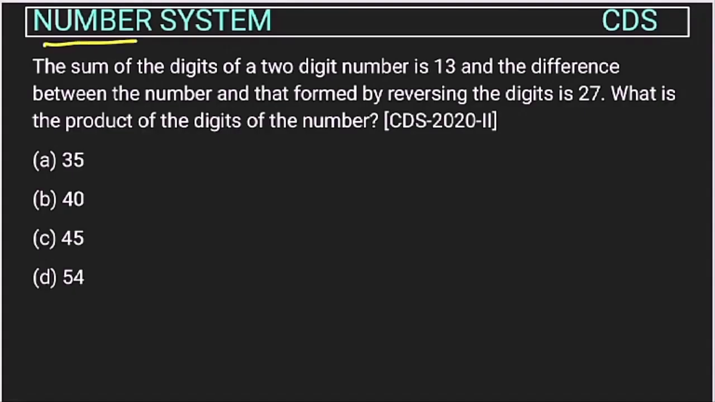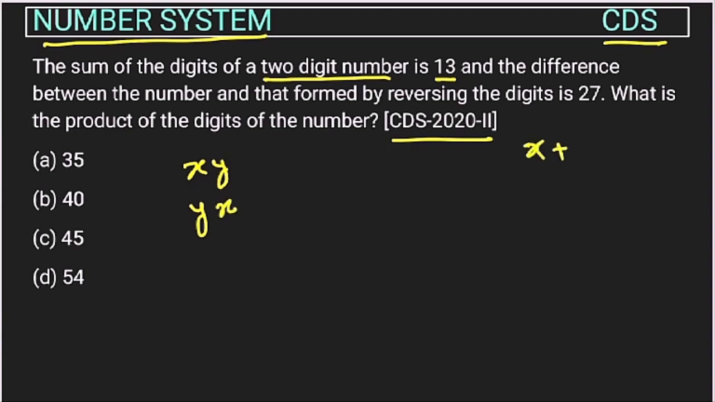Now this is a question from number system asked in the CDS exam of 2020. The sum of the digits of a two-digit number is 13. So there is a two-digit number, suppose xy. What they have given: the sum of the digits of a two-digit number is 13, and the difference between the number and that formed by reversing the digits is 27. So the number formed will be yx.